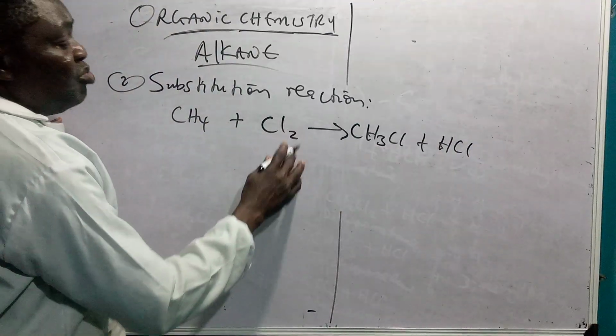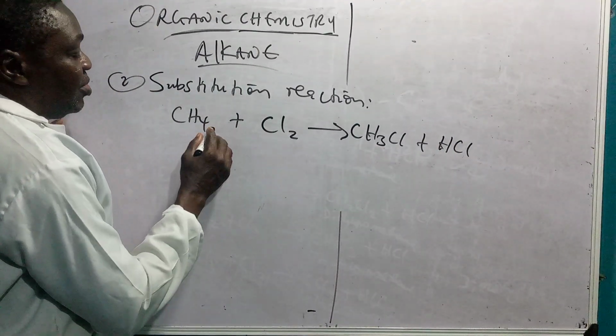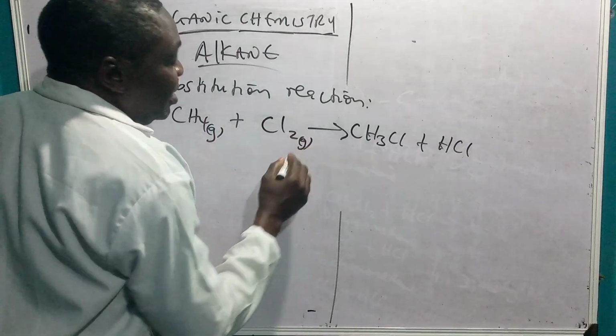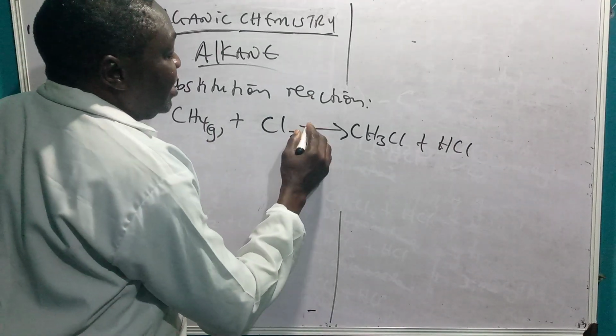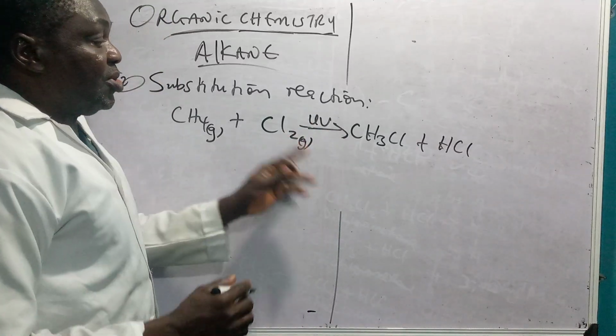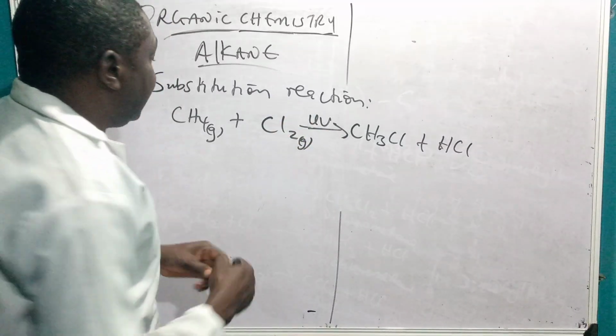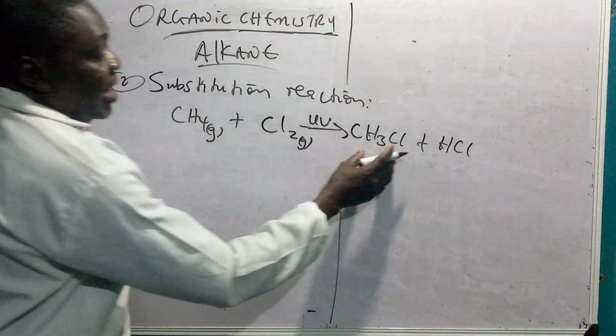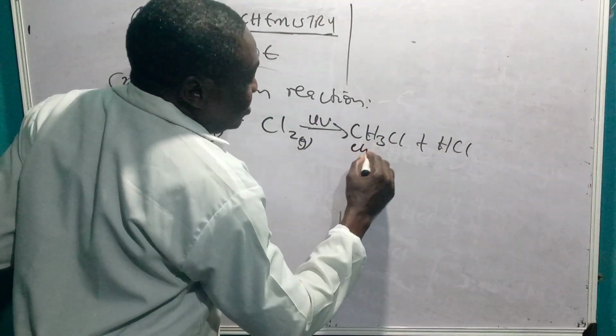So one thing you must notice: the conditions of the reaction are that the reactants must be gaseous. That's the first condition. The second condition is that you must use light. Light must be present, UV. So these are the 2 conditions: presence of light and the reactant must be gaseous. We call this one chloromethane.